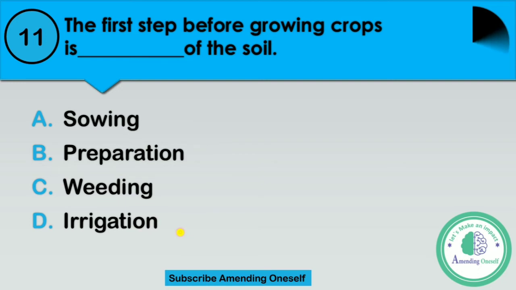I repeat the question. The first step before growing crops is blank of the soil. Option A, sowing. Option B, preparation. Option C, weeding. Or option D, irrigation.